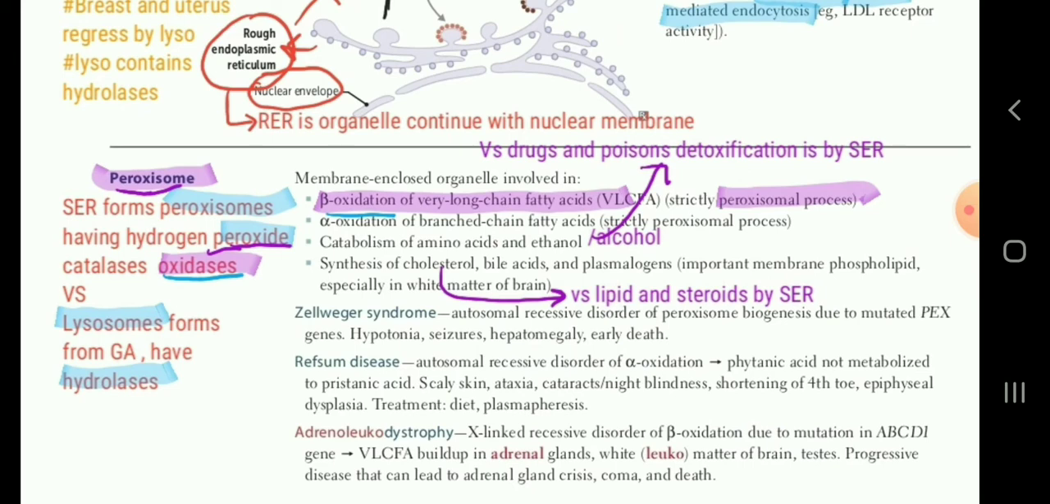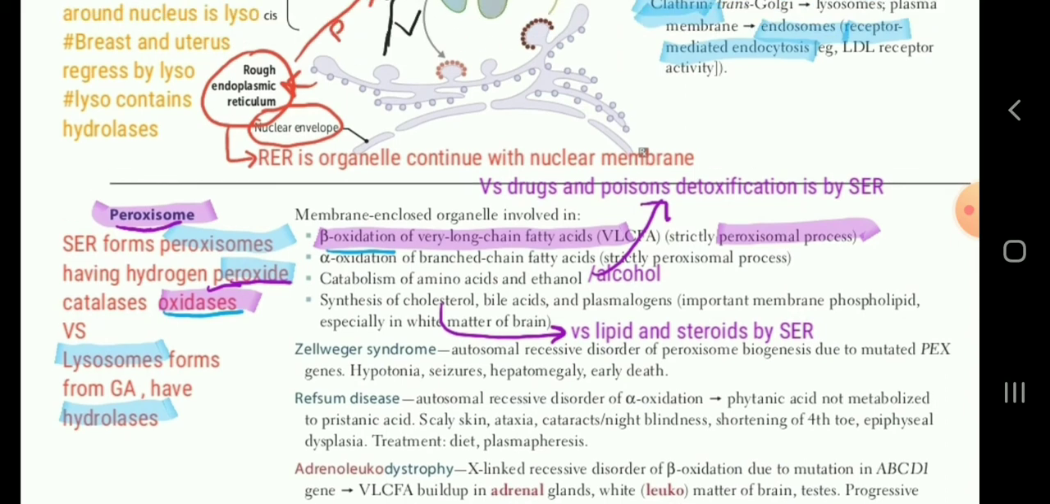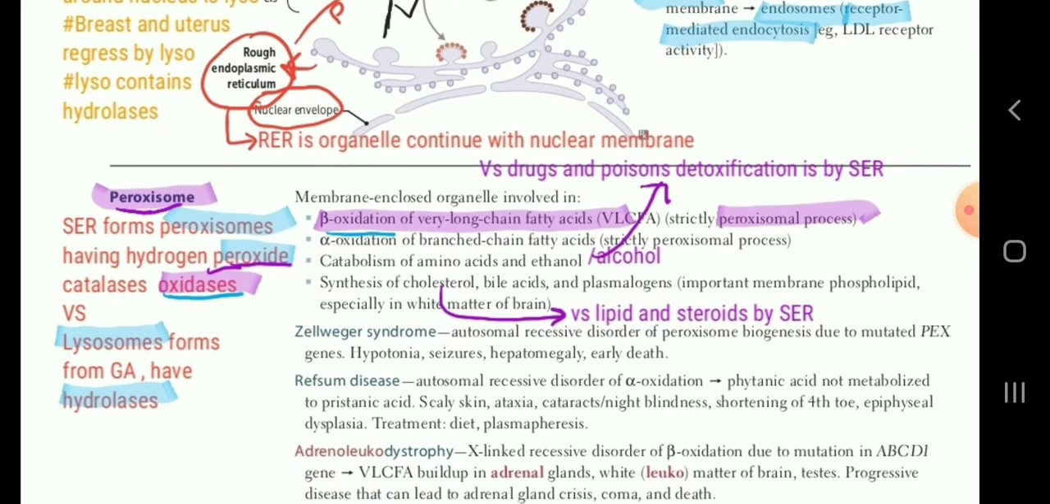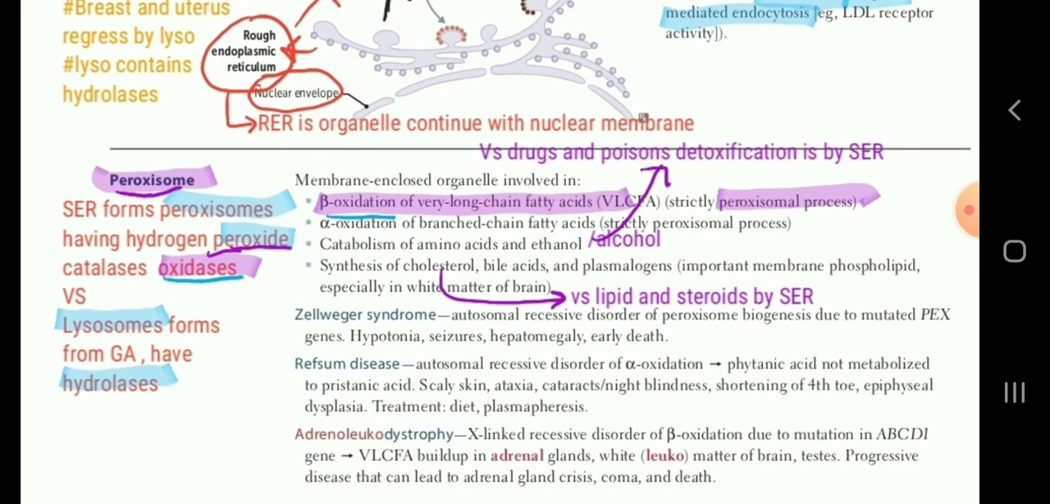For example, the first question asked is beta oxidation. It is an oxidation process, so it will require oxidases. So we know that peroxisome has oxidases. Beta oxidation of very long chain fatty acids is a strictly peroxisomal process. Same in case of alpha oxidation of branched chain fatty acids, a strictly peroxisomal process. And catabolism of amino acids and alcohol; most important, alcohol or ethanol is asked. Catabolism of alcohol is by peroxisome.